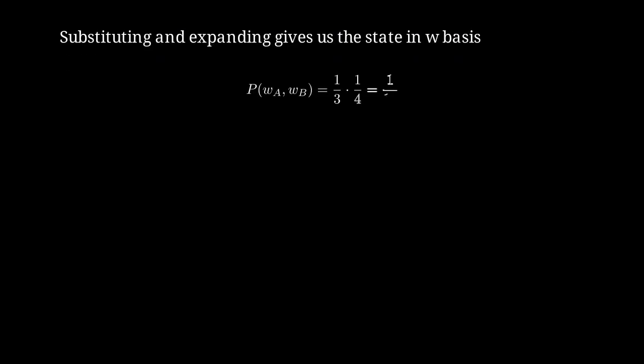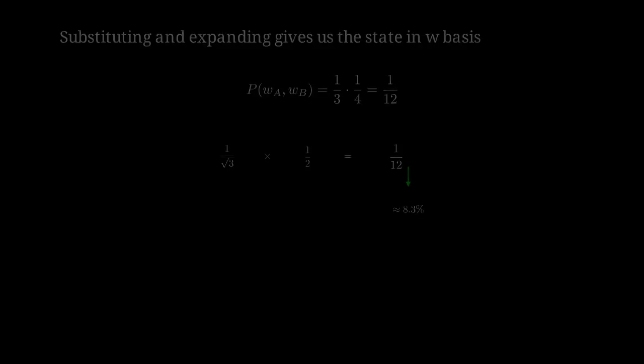The probability of both W measurements giving yes is 1/3 from the Hardy state times 1/4 from the basis transformation, giving 1/12. This calculation shows how the 1/12 probability emerges from the quantum state structure.